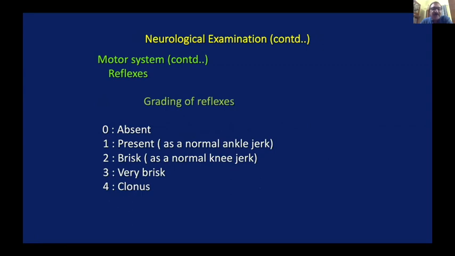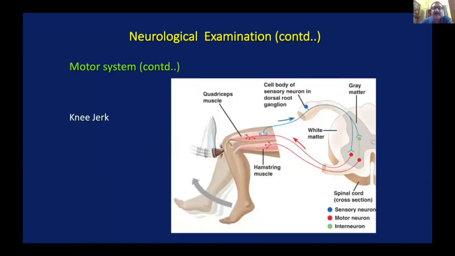You may not be knowing that the reflexes can also be graded. Grade 0 is the absent reflex. Grade 1 is present like a normal ankle jerk. Grade 2 is brisk like a normal knee jerk. Grade 3 is very brisk, and grade 4 is clonus. Now let me show you how to examine different reflexes.